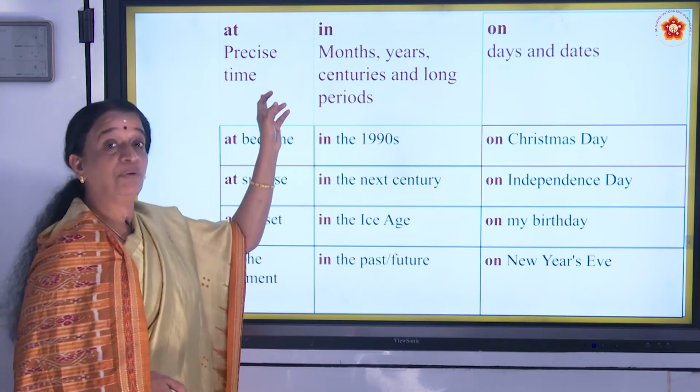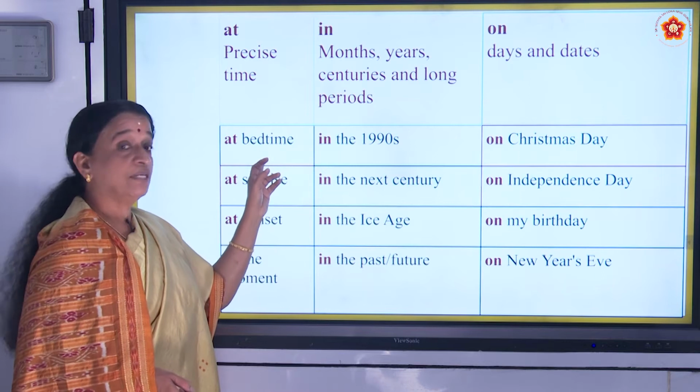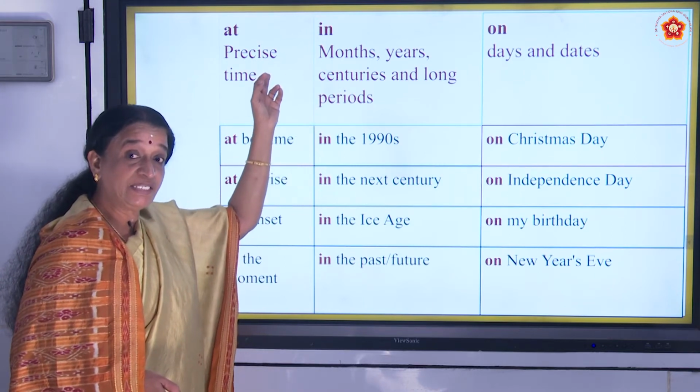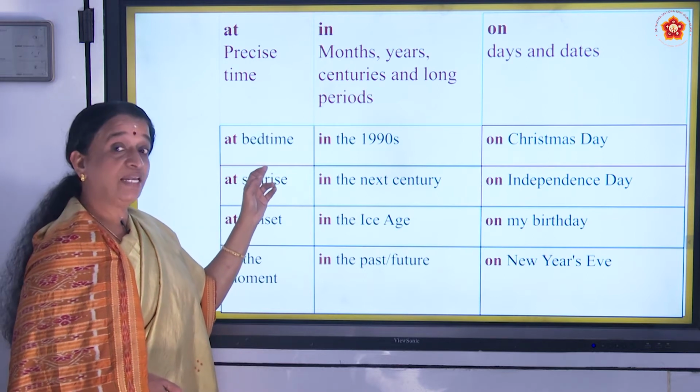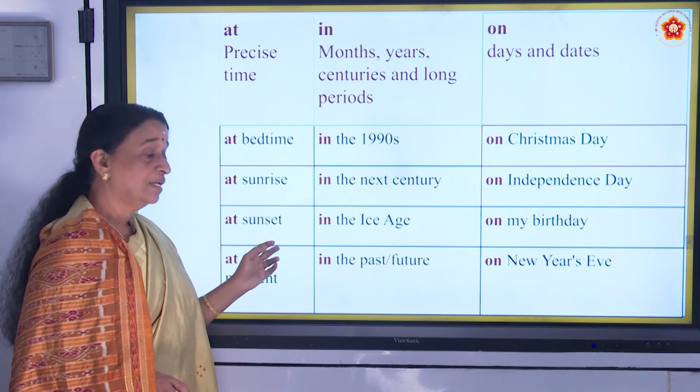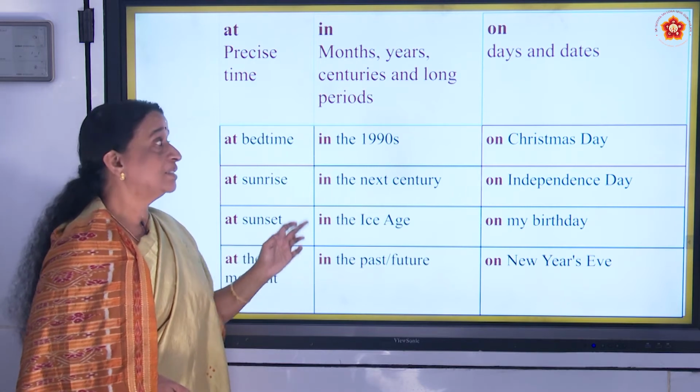So it is not in, at precise time, and at bedtime, at sunrise, at sunset, and at the moment.